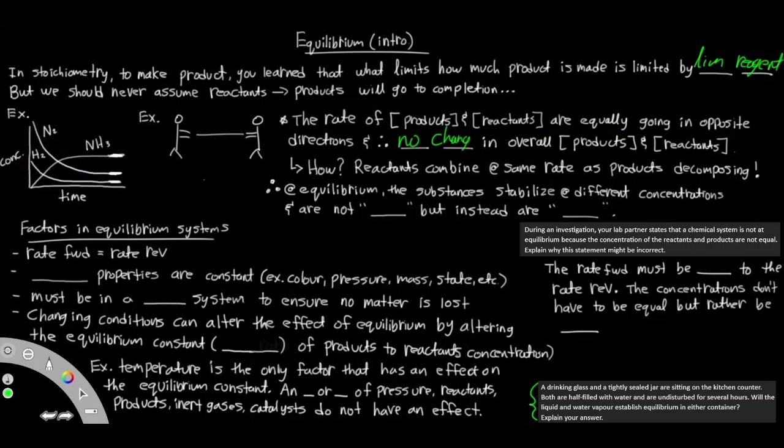Again, it happens vice versa. Now, at equilibrium, so at this point right over here, when it's all going parallel, the substances stabilize at different concentrations. They're obviously not equal, but at least they are still constant. Okay, so that's what equilibrium is.